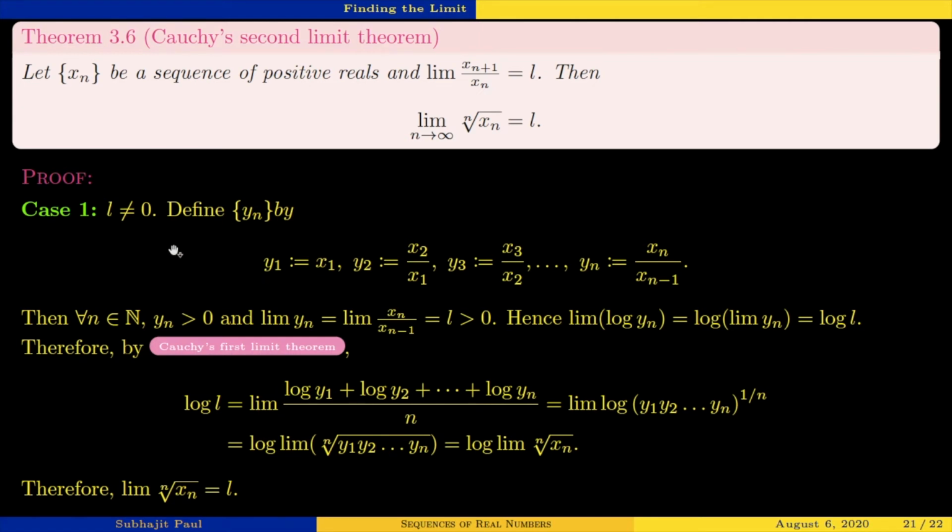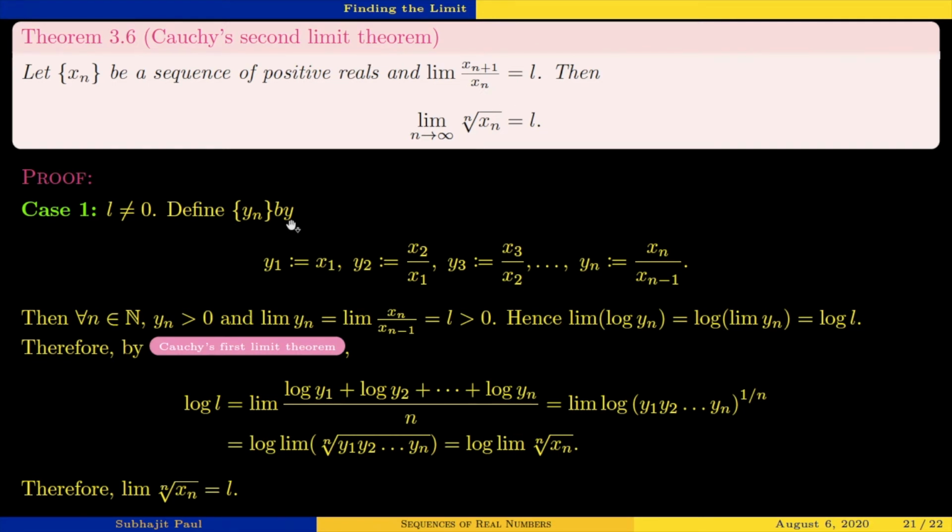Let's see the proof. We will also have two cases over here. First case is L not equal to 0, and second case is L equal to 0. Something to note here: the sequence xn is a sequence of positive real numbers. So the term ratio limit can only be non-negative. It can be 0, of course, or it can be positive. L cannot be negative. Keep that information in mind.